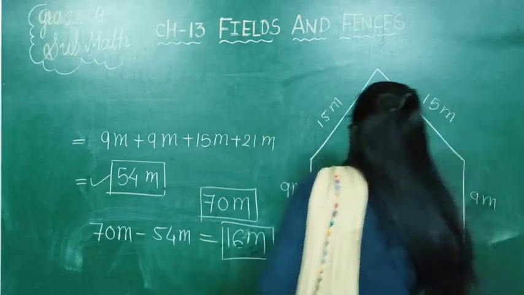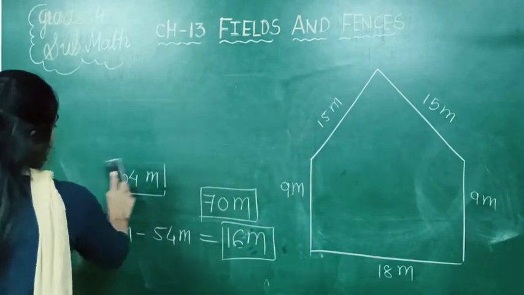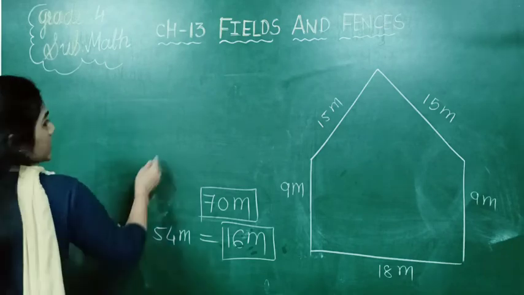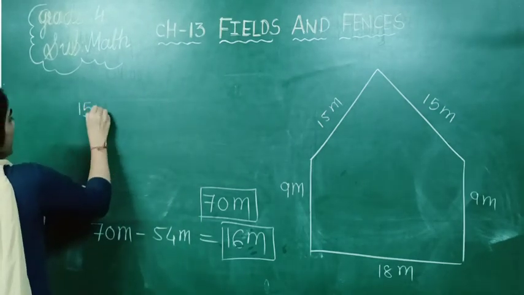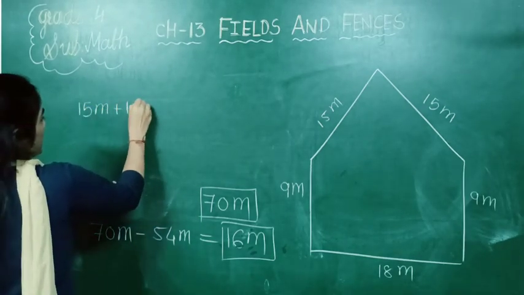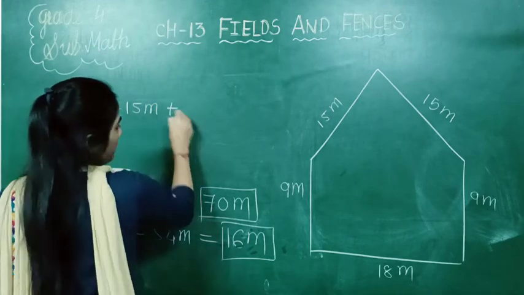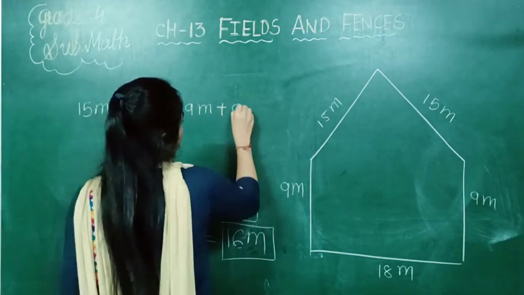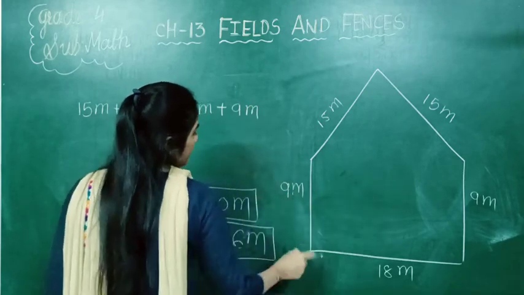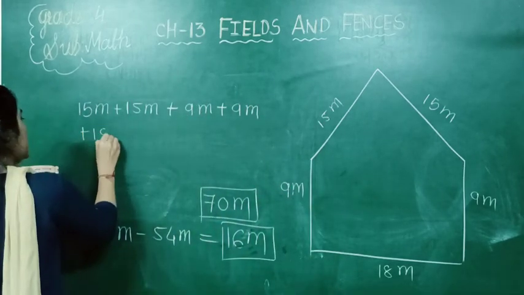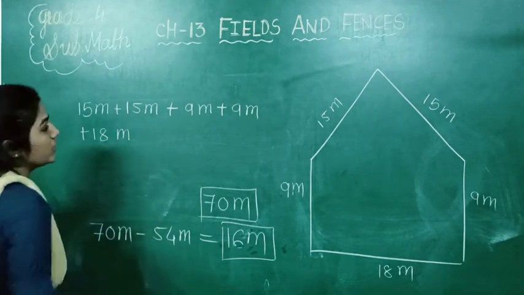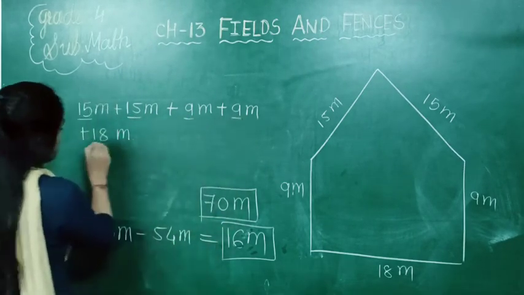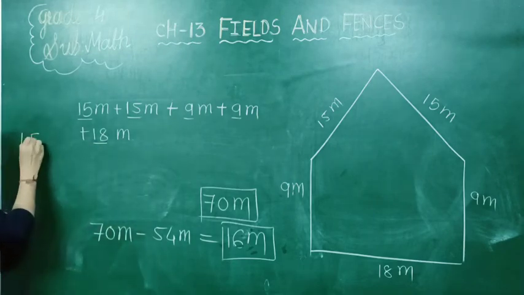So what will we do? We will add the sides of Ganpat's field. From the beginning: 15 meter plus 15 meter plus 9 meter plus 9 meter plus 18 meter.